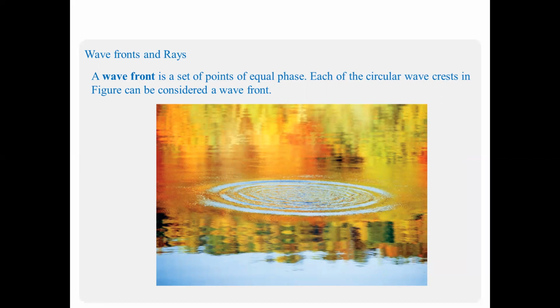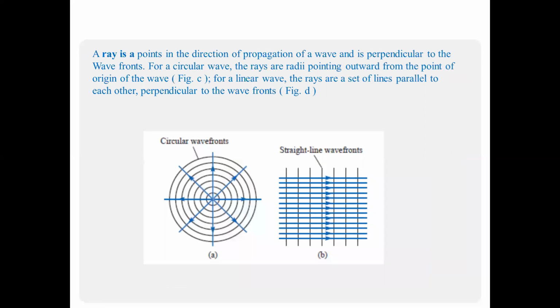So the figure shows different wavefronts here, and a ray points in the direction of propagation of a wave and is perpendicular to the wavefronts. Wavefronts are basically a particular point, a radial part, or mainly a plane.